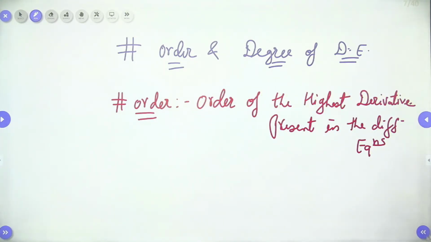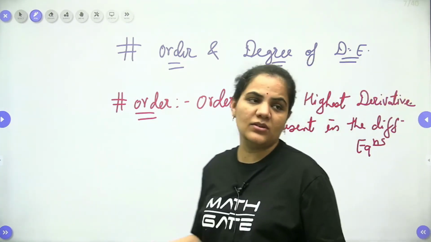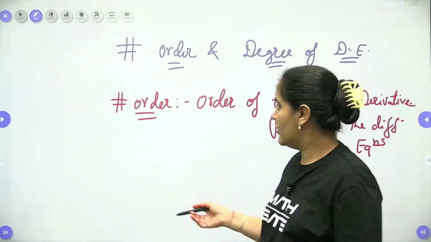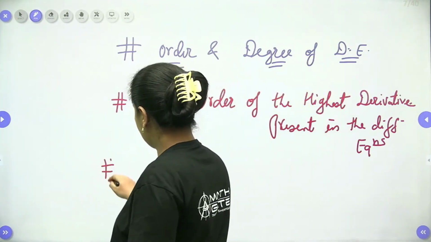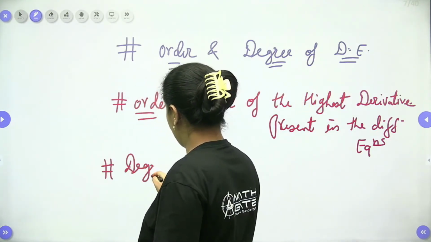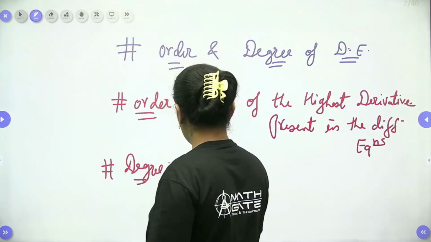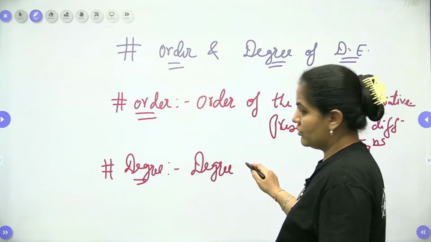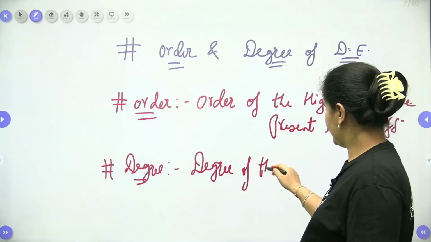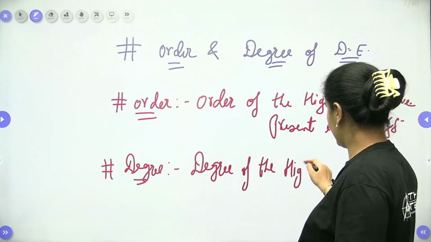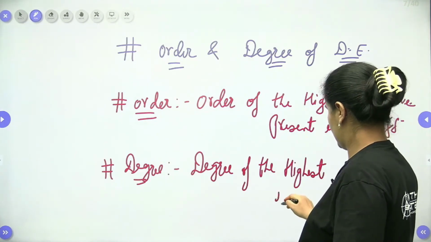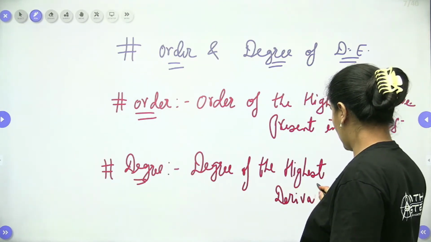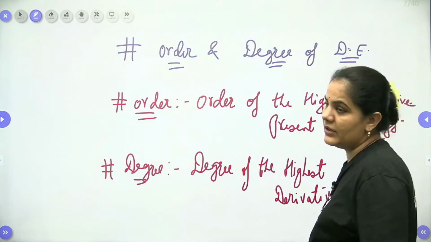That is called the order of the differential equation. Okay guys, now let's talk about the degree. The degree of the highest derivative which is present in the differential equation is the degree of the differential equation, right?